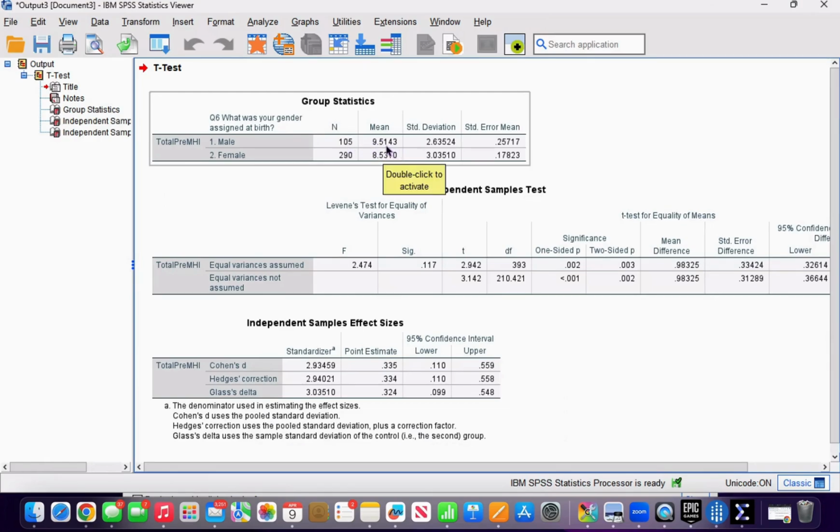And so that means that since for male the scores were on average higher, because here it's 9.5, and then for female the mean was 8.5, so that means that males tended to score higher on the mental health pretest than females, and we know from our psychometrics that higher scores on the mental health pretest mean a better mental health. So that means that males tend to report better mental health on the pretest than the females.